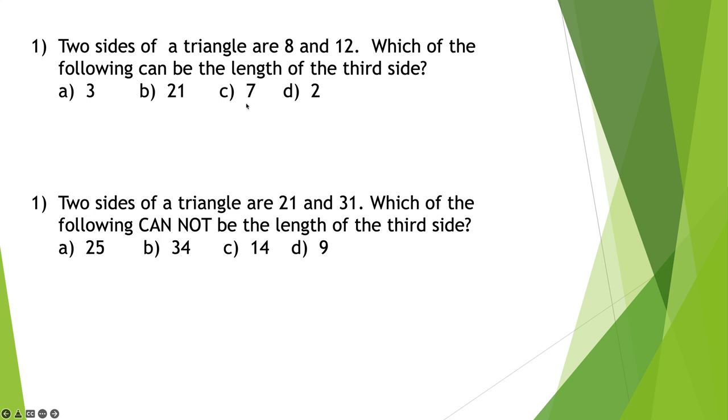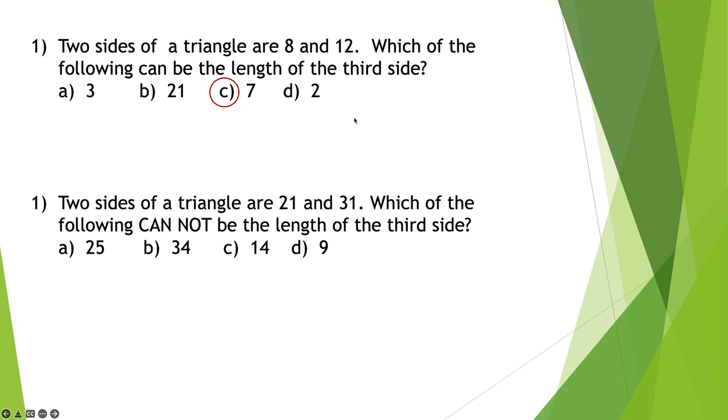C's looking pretty good, right? 8 and 7 are bigger than 12. 12 and 7 is bigger than 8. 7 and 12 is bigger than 8. I should say 8 and 7 is bigger than 12. This is looking good. And oh, look, 2 doesn't work because 8 and 2 are 10, and 10 is not bigger than 12. So the only answer on the first one is choice C.